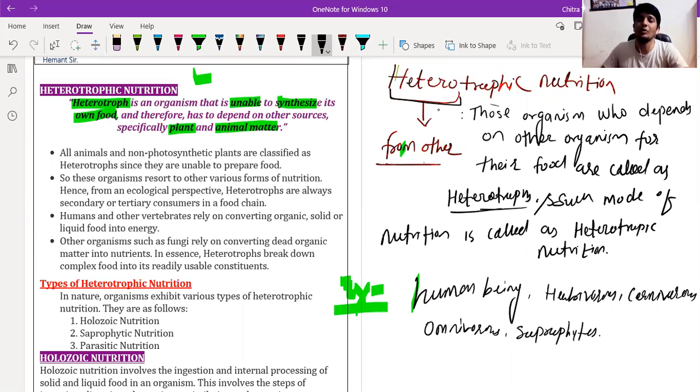They all are heterotrophs because they depend on other organisms for their food.